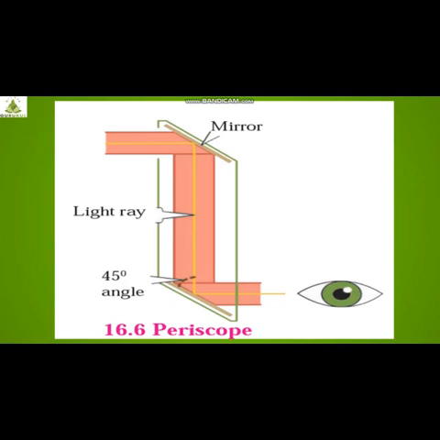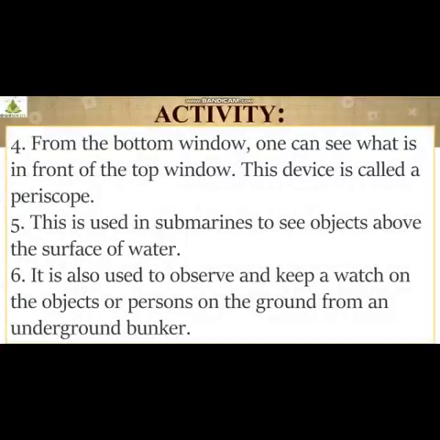This is what I am talking about. Can you see this eye symbol? From here we are going to observe. The yellow-colored lines drawn are nothing but the light rays, and the 45-degree angle with the box is what they have shown. From the bottom window, students, one can see what is in front of the top window. Whatever object we place at the top window is seen from the bottom window.